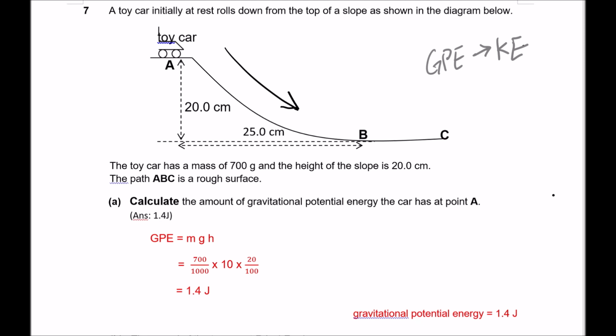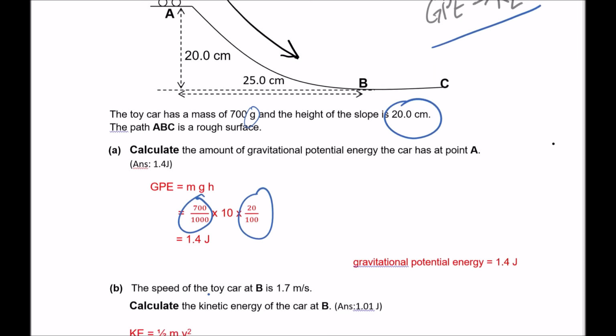Let's go on to question 7. Now, in question 7, the toy car is rolling down the slope. Remember, for any object that's able to roll down freely or drop freely, the energy conversion is always from GPE to KE. So in this case, the question asks for the amount of gravitational potential energy at A. So the formula is mgh. And do note that the mass has to be converted to kilograms because this is in grams. And the slope height is 20 centimeters, which has to be converted to meters as well. So then we will be able to get 1.5 joules as the answer.